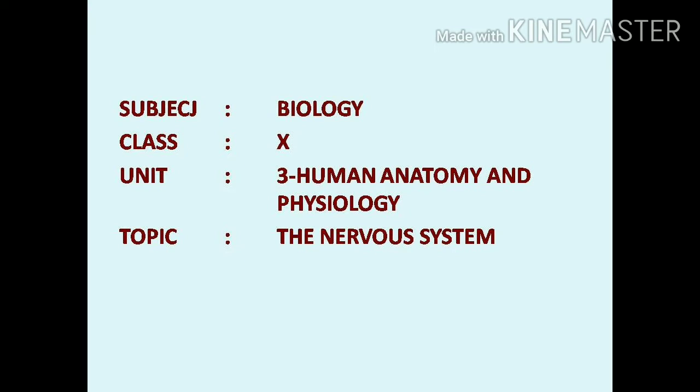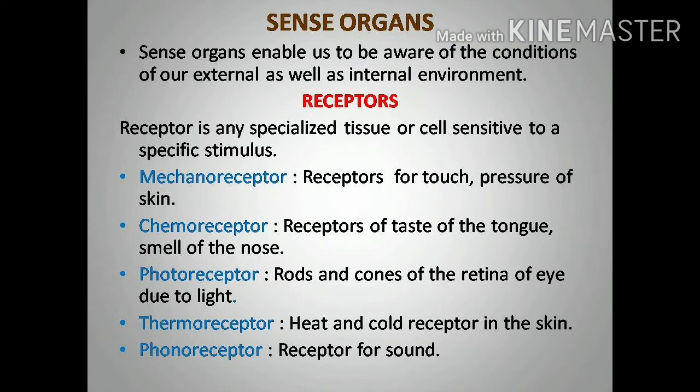We can study the receptors that we call sense organs. For your chapter, eye and ear are there. So in today's class we are going to study the structure of the eye. Sense organs enable us to be aware of the conditions of our external as well as internal environment. Sense organs help in getting knowledge from the external as well as the internal environment.